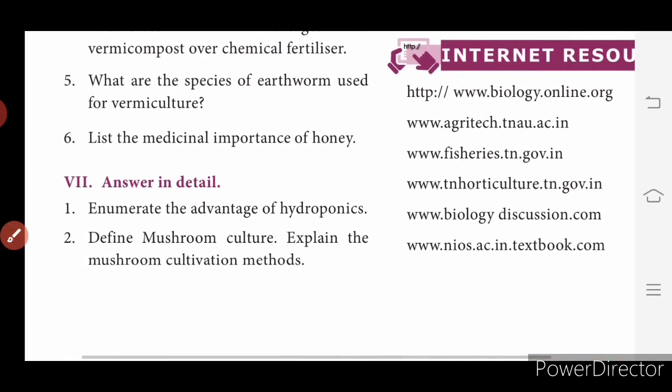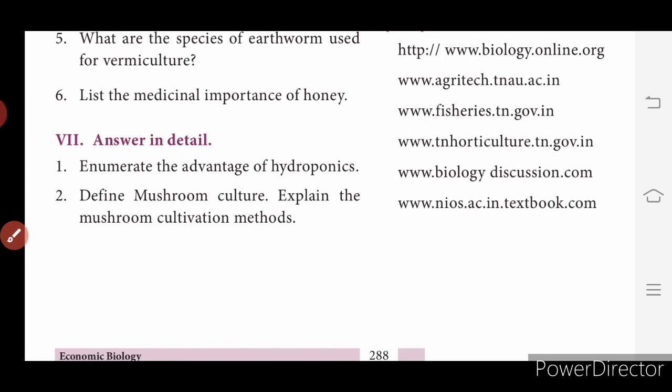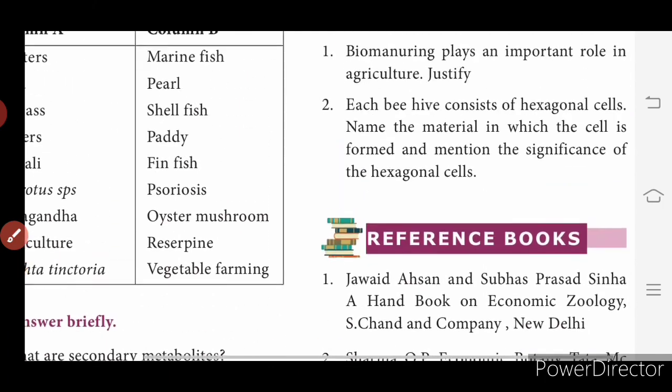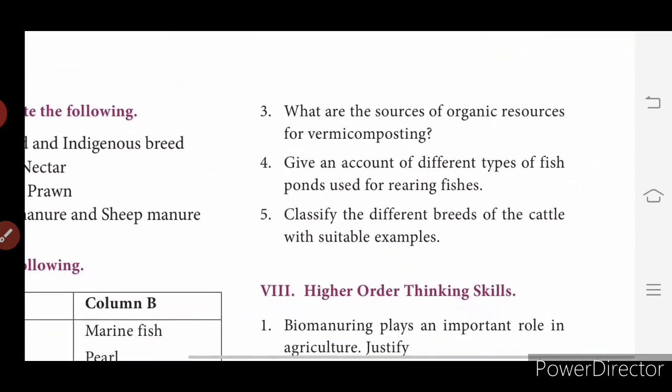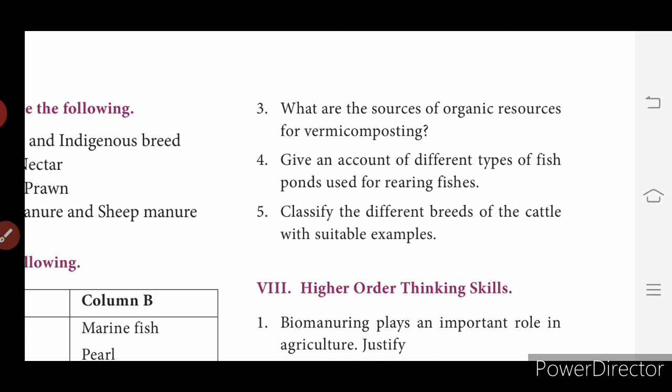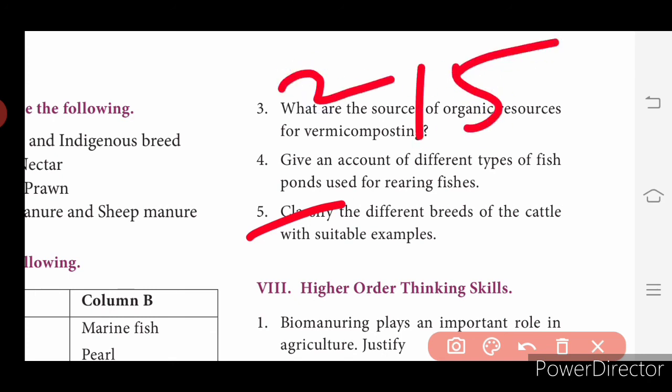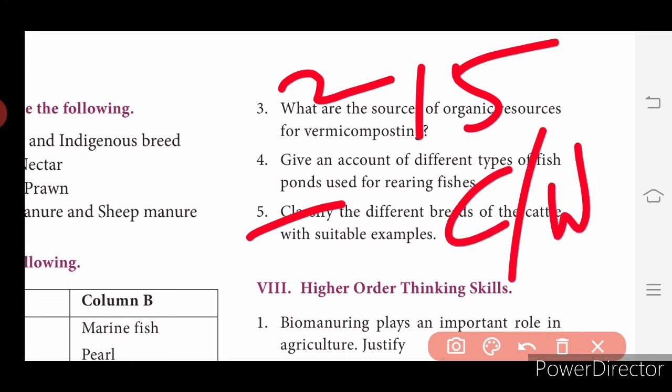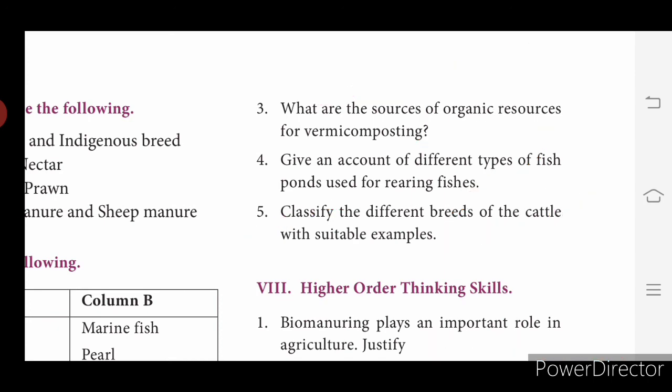Then answer in detail. Define mushroom culture. Explain the mushroom cultivation method. Second question. Then you have a source of organic manure. Give an account of different types of fish. Fifth question, classify the different breeds of cattle with suitable examples. So second question and fifth question, detailed answers, in your classwork.